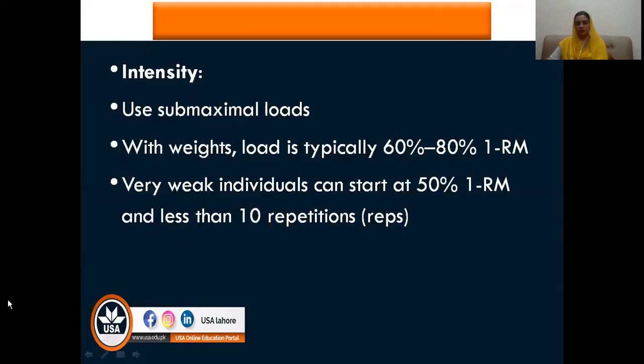With weights, 60 to 80% of one repetition maximum is used. And if the patient's muscles are very weak and they are unable to hold that much weight, then you can also start with 50% of one repetition maximum. And the repetitions can also be reduced to less than 10. Usually a set of 10 to 15 repetitions is used, but if the patient is very weak, then we can reduce the repetitions to even less than 10. To give you an idea of 50% of one repetition maximum: if a patient can lift 10 kg maximally, then you will start the training with 5 kg. This is 50% of one repetition maximum.